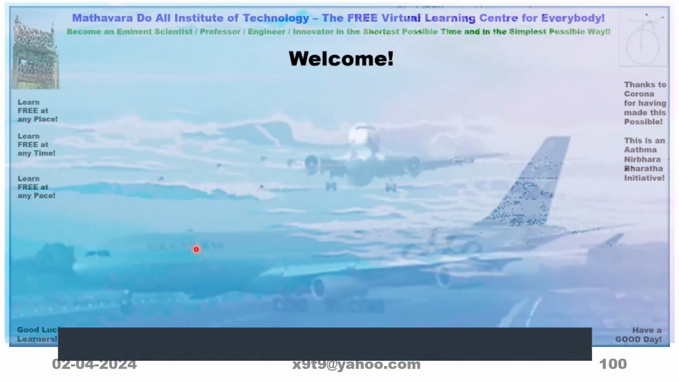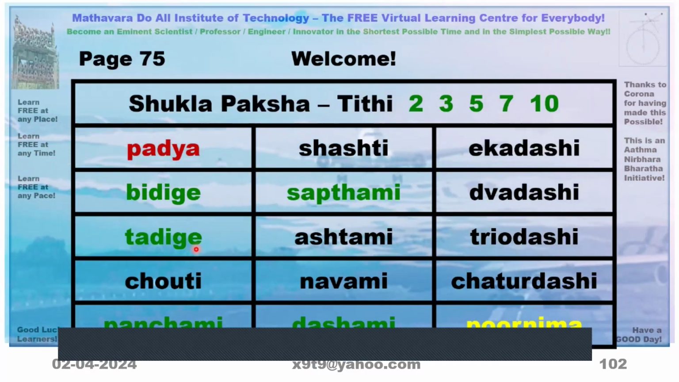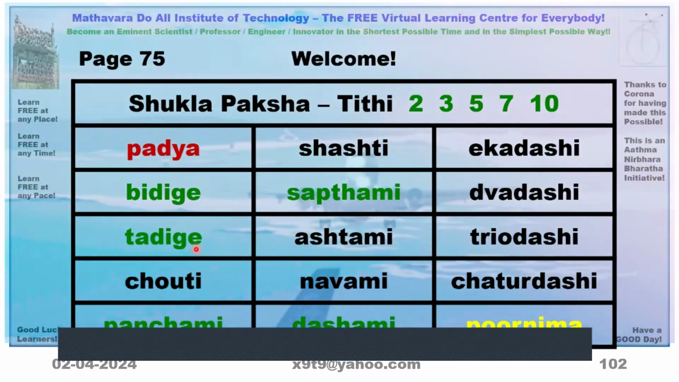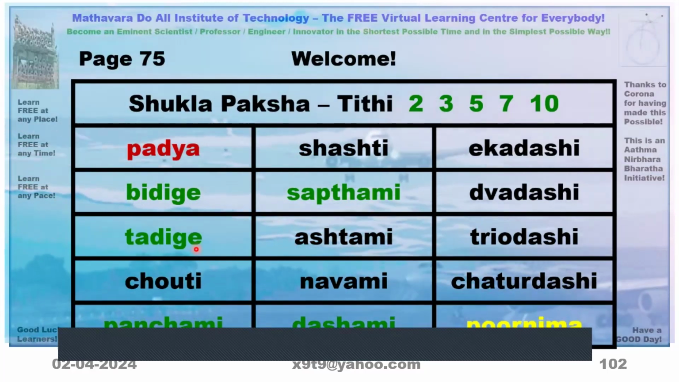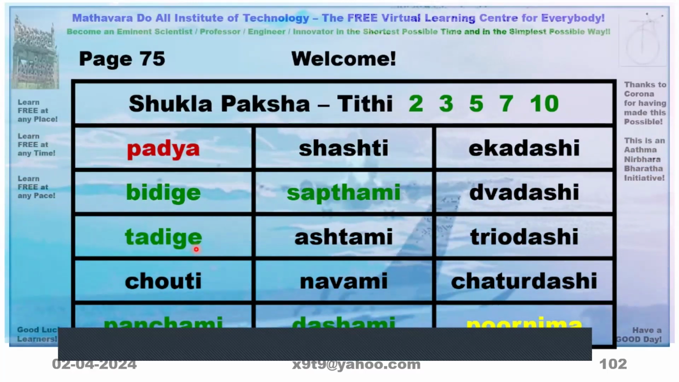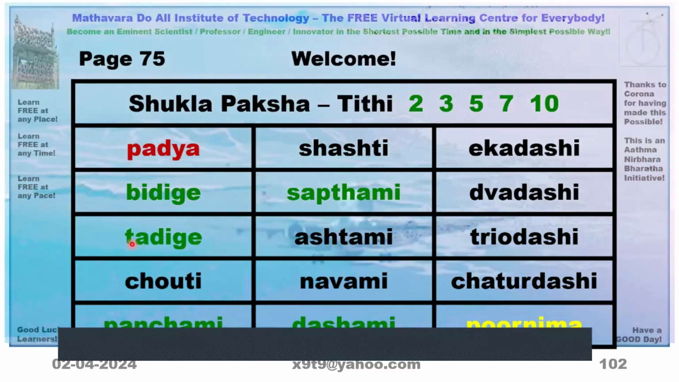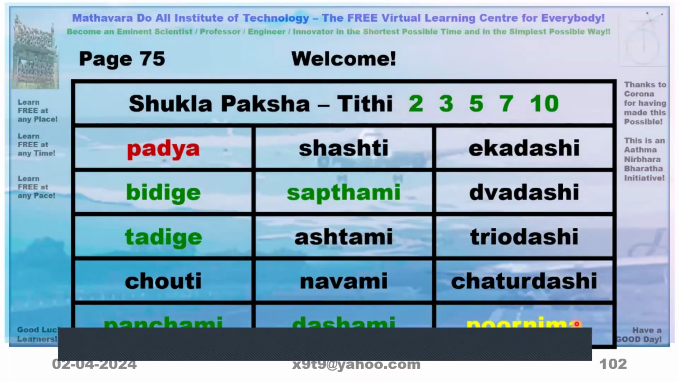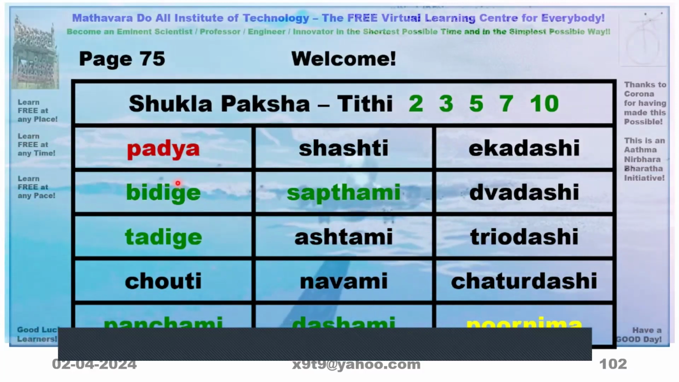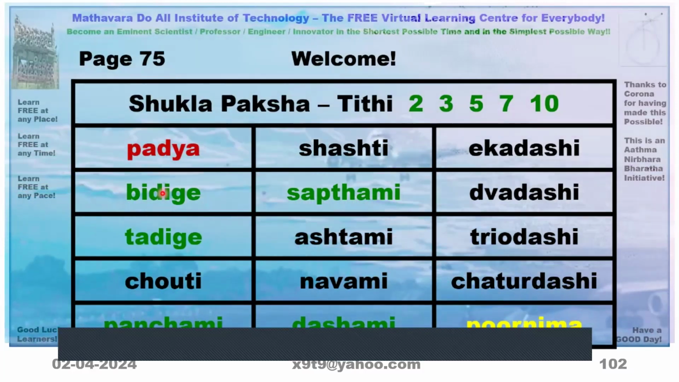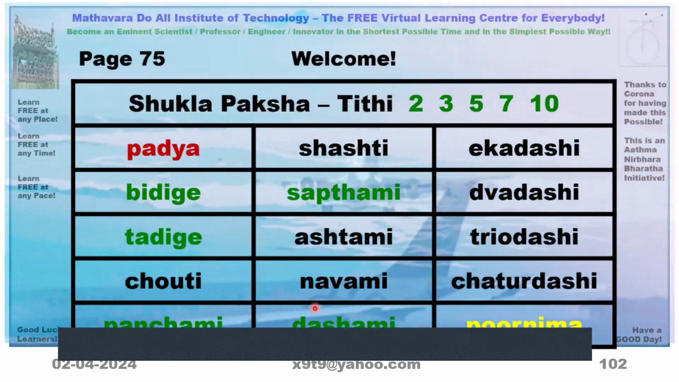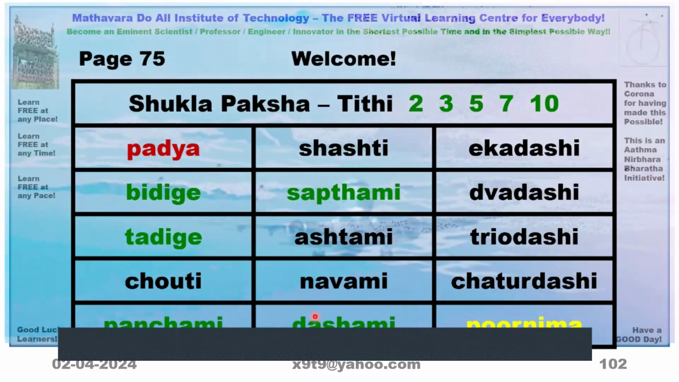So, Shukla Paksha, this I have given here. See, this is it. Padya, Vidige, Tadige, like that it is there. Though there are 15 Tithis, only 2, 3, 5, 7, 10 are auspicious, the other 10 are not useful. In Shukla Paksha, the last Tithi, the 15th Tithi, is called Purnima. The 2, 3, 5, 7, 10 I have shown here in green: Vidige, Tadige, Panchami, Saptami, Dashami. These are the 5.